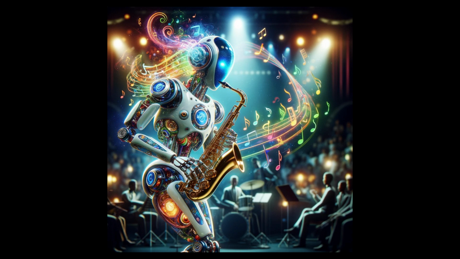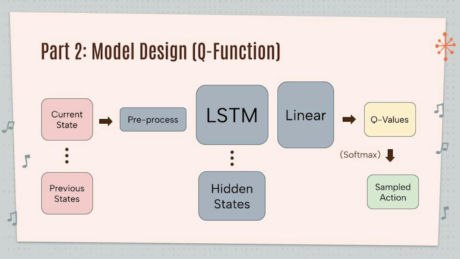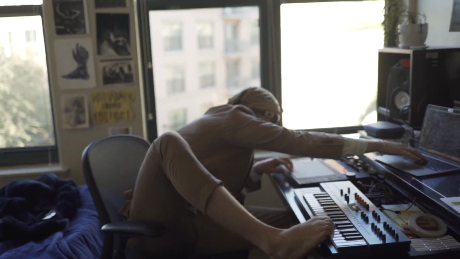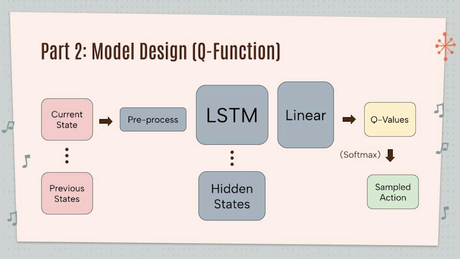After this, we passed it to a final linear layer, which would output a vector in the size of the action space. The output of the model was the Q values for the input current state, and we used a softmax function to produce a sampled action.